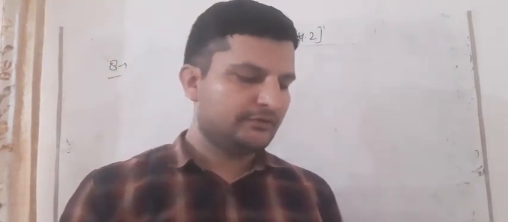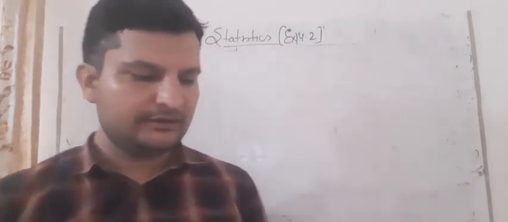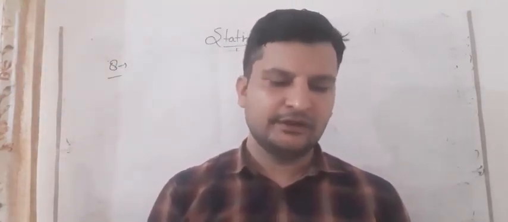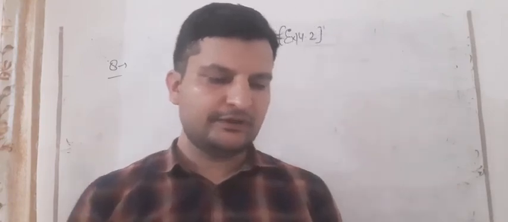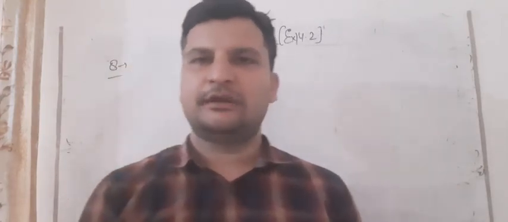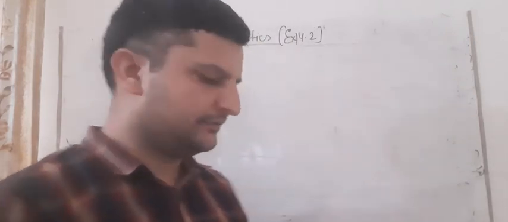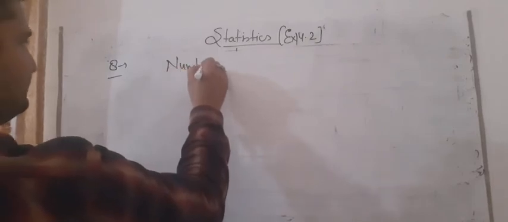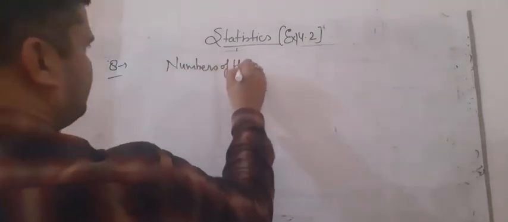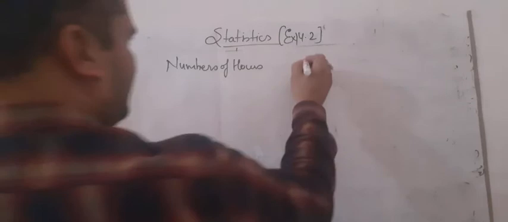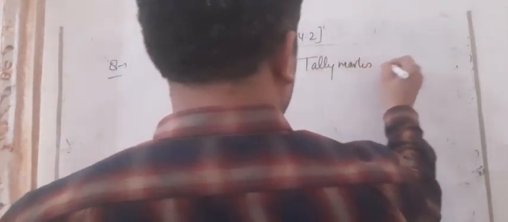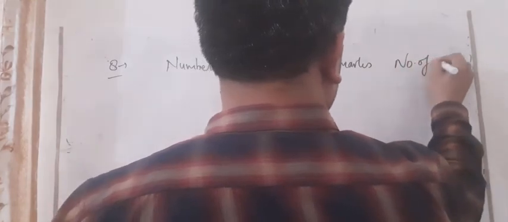So first we have to make the frequency distribution table, and in your question, that first part you can see in your book, taking class width 5 and one of the class interval as 5 to 10. So first we will make the table. So number of hours, telemarks, and number of students.